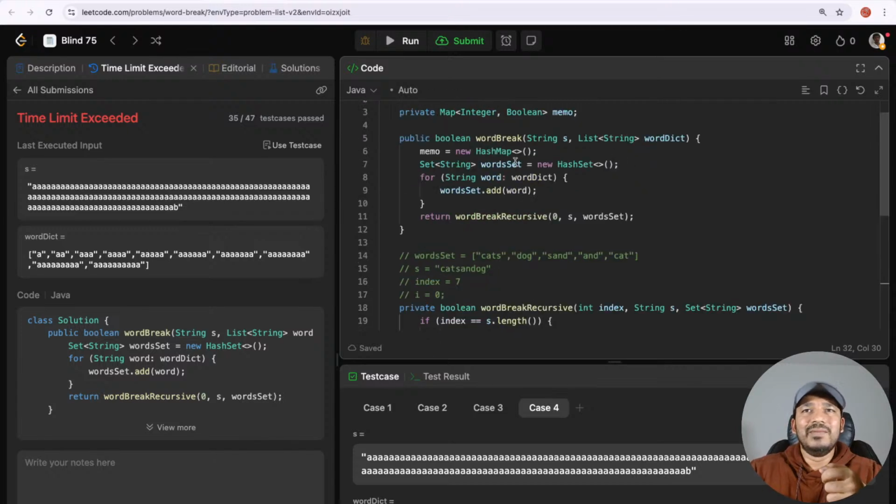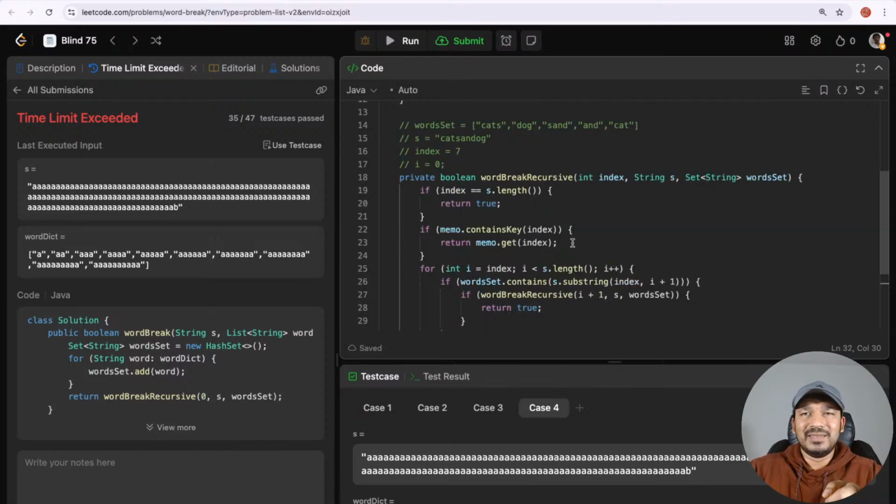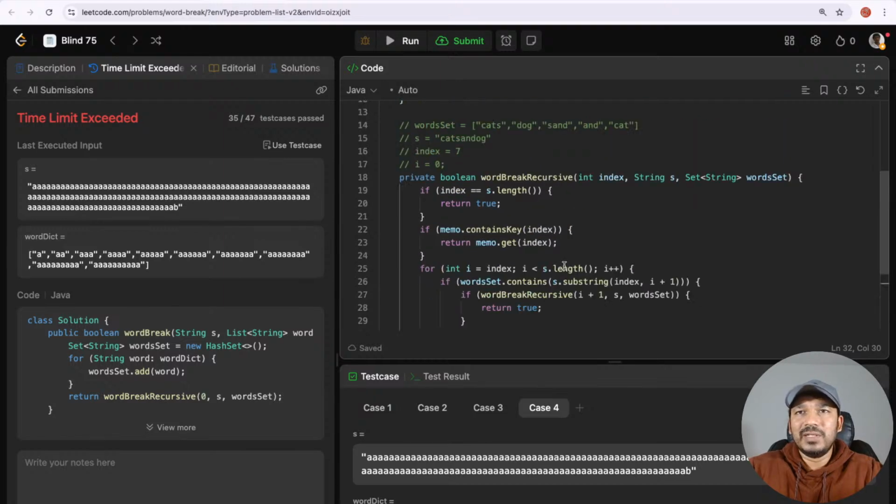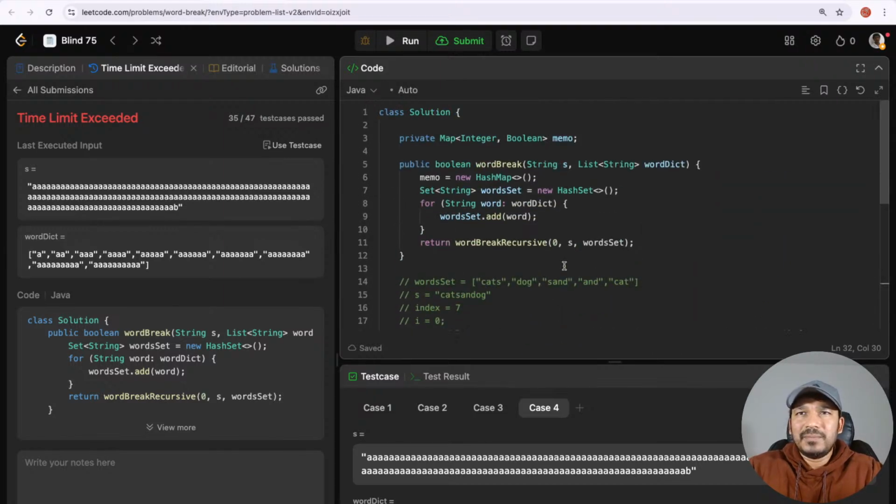So practically we do not need a hash map. We can just use a set called failed indexes or something like that. If this is the failed index, we can just return false. Otherwise we can just return true, or we can compute it. That's what we can do. But here, for more readability, I'm storing it as a usual memoization format. So let's see if this one would improve anything.